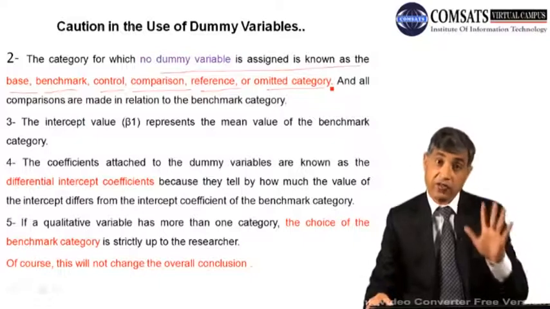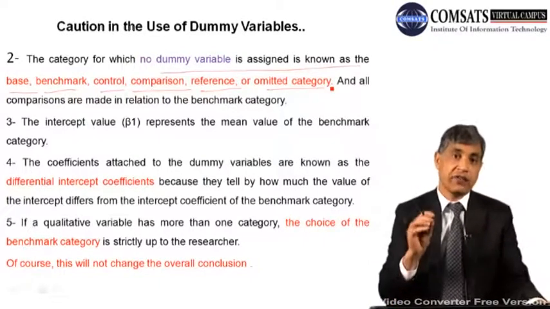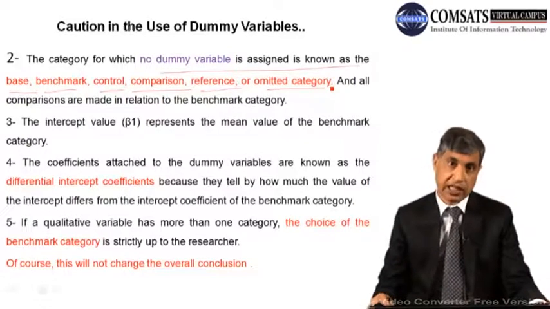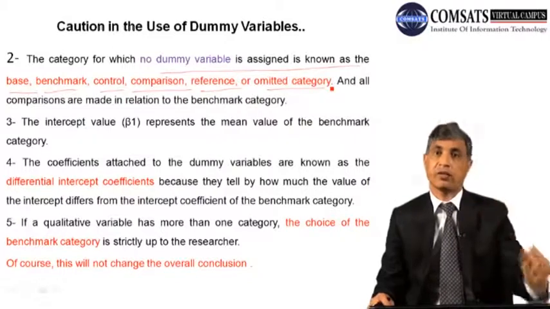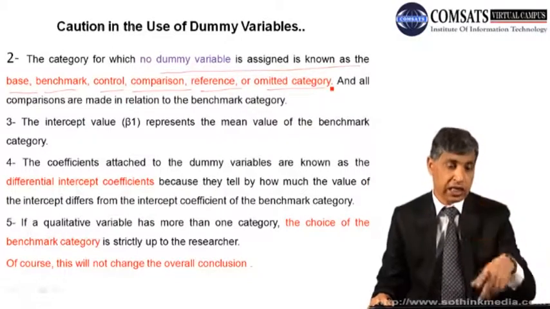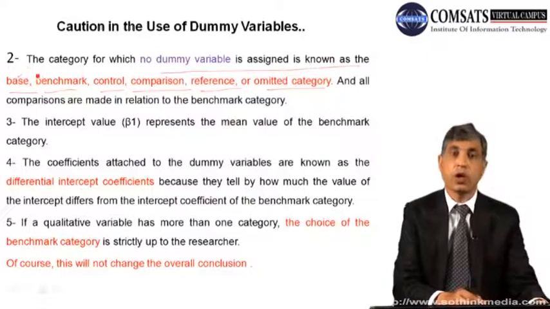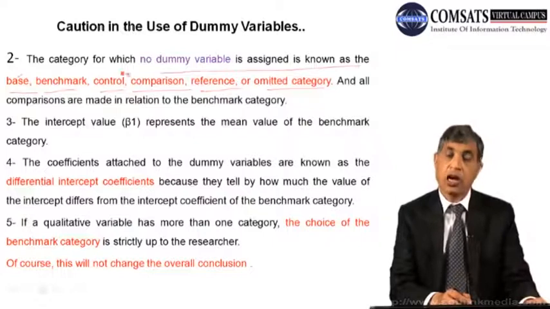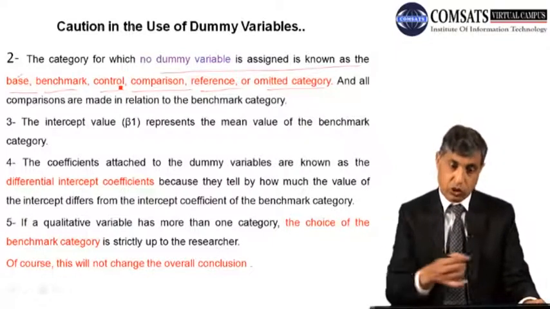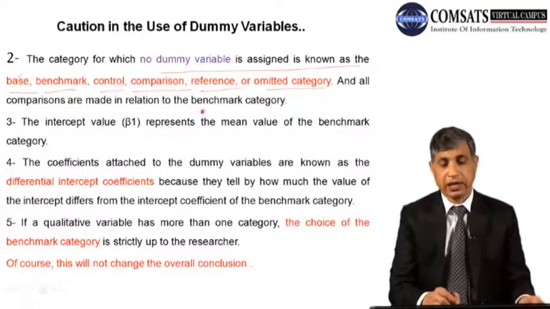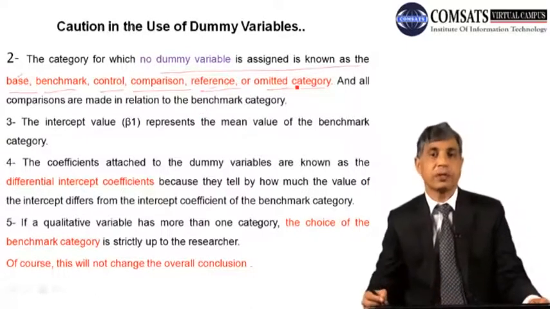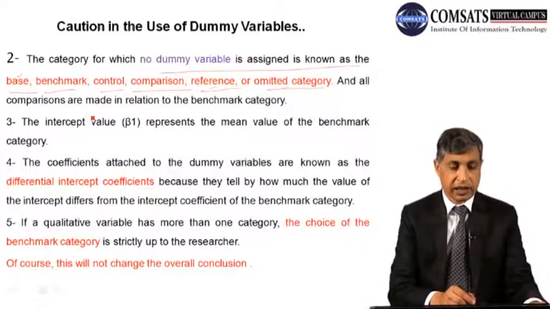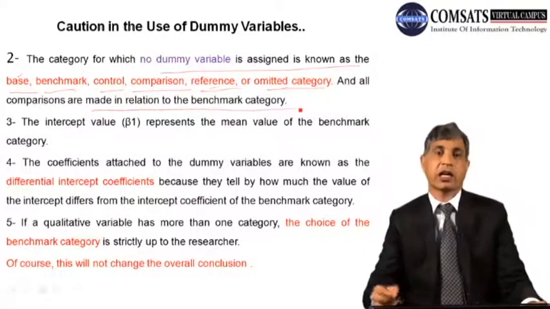There are 5 names for this. Definitely when there are m categories and we are using m minus 1 dummies, there is one category missing. That missing category is called the base category. On the basis of this we will be comparing the results. This is the benchmark, threshold level, control; we will be looking at this and making comparisons. This is the reference, or you can simply say that this is the omitted category. And all comparisons are made in relation to the benchmark category.